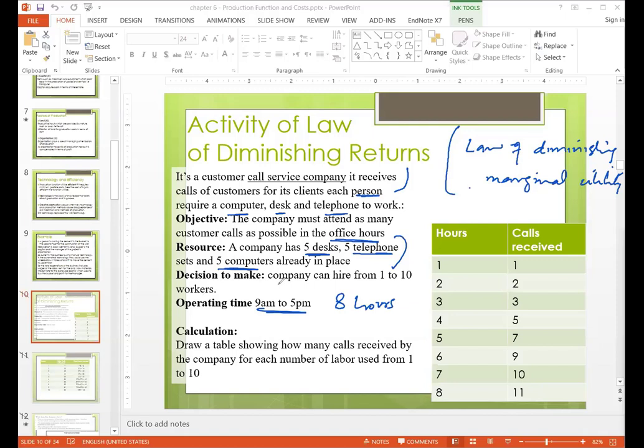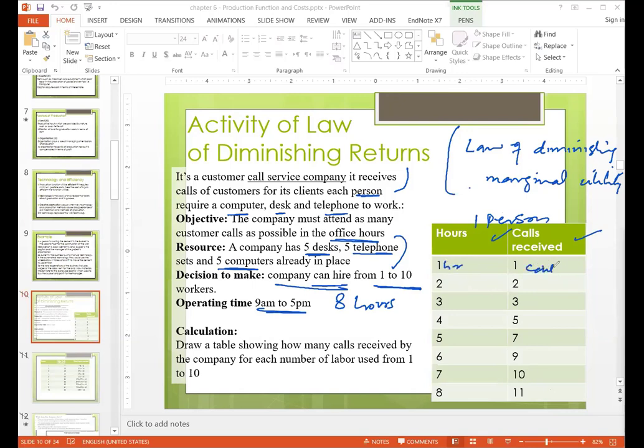The decision that they have to make is they have to hire labor, hire people, so that they can receive calls. Now this table given is giving us calculation of how many hours one person works and how many calls he can receive. So they have to decide that they can hire up till 10 people, but one person, if he works for 1 hour, he will receive one call.